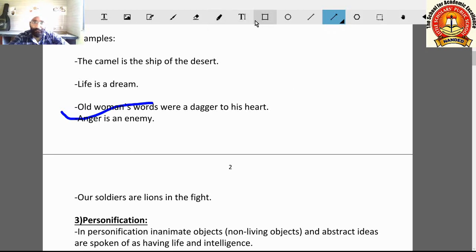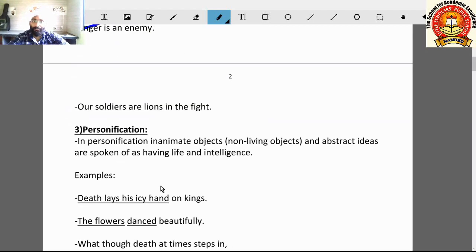You can see here in the next example, anger and enemy. These things are compared. Anger is an enemy. One thing is another thing. In the next example also you can see as, like, so such words are not there, but comparison is. Our soldiers are lambs in the fight. Soldiers are compared with lambs without using the words like, as, so.